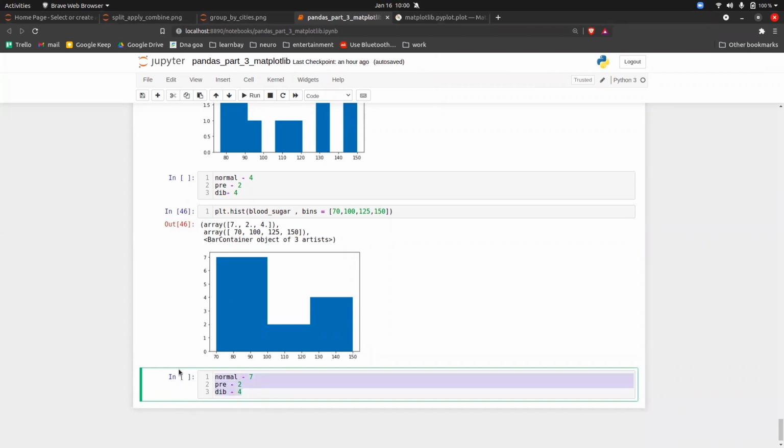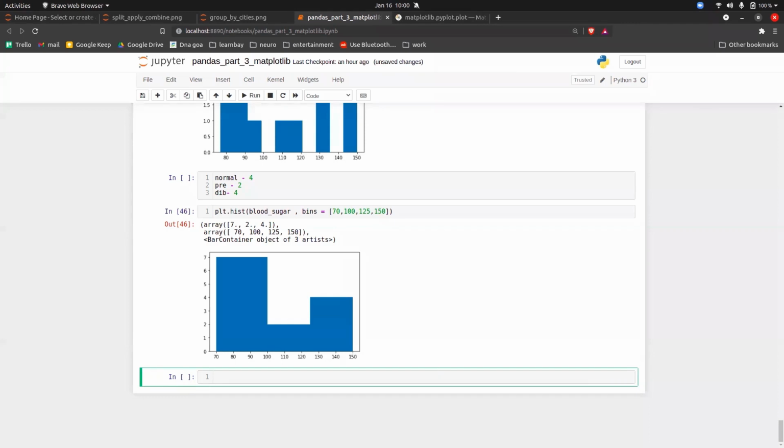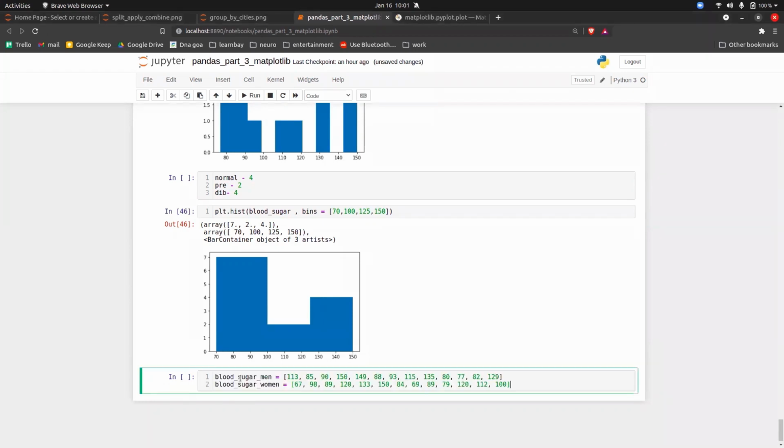Now, this is not where the histogram stops, guys. Let's say again that there's a new requirement that I have now. The requirement is that instead of collecting the overall sample, collect men's and women's samples differently, so that we can check how many among the men and women are the fittest, or who is not fit, or who has more problems. So in that case, my team will go to the particular hospital and collect 2 samples now. One will be for sugar for men, and one will be for sugar for women.